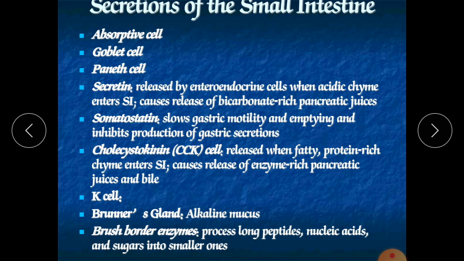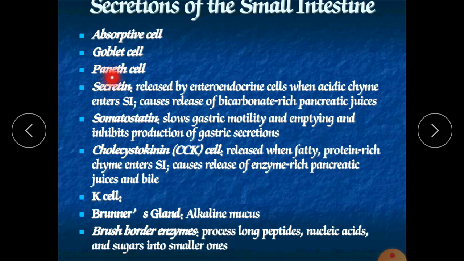In the epithelium cells we will find the first cell, called the absorptive cell. These cells are responsible for digestion of the food as well as absorption of vital nutrients in our food. Next is the goblet cell. These goblet cells are responsible for secretion of mucus, which provides a moist environment in our small intestine.